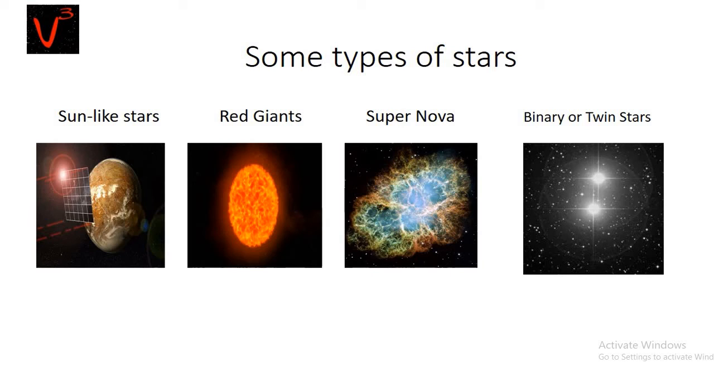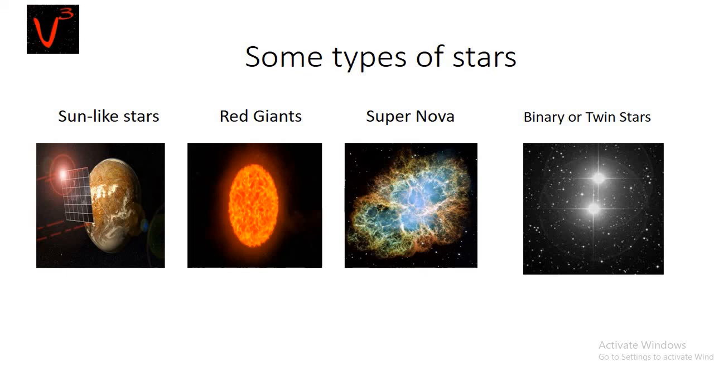Next one is red giants. The temperature of these stars ranges between 3000 degrees Celsius and 4000 degrees Celsius, but their luminosity can be 100 times that of the Sun. The diameter is 10 to 100 times that of the Sun, and they are red in color.